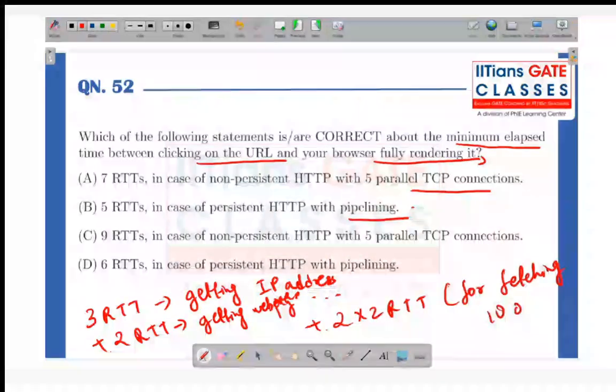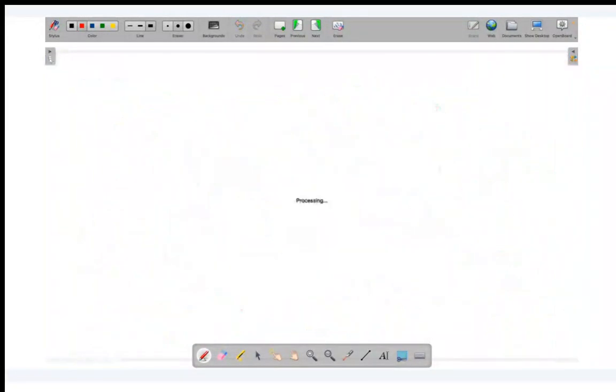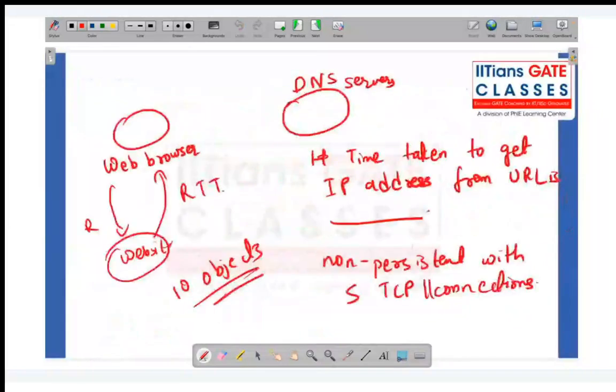Do you agree, for these parallel TCP connections? Why? Because for non-persistent, we first have to establish a connection also. So that's why we have an extra 2 RTT. Just now we saw the two-way handshake, right?